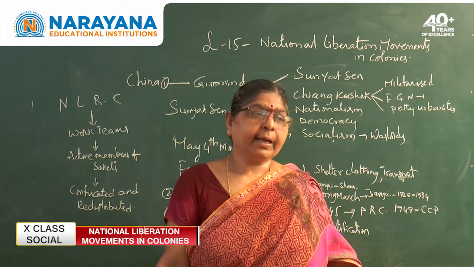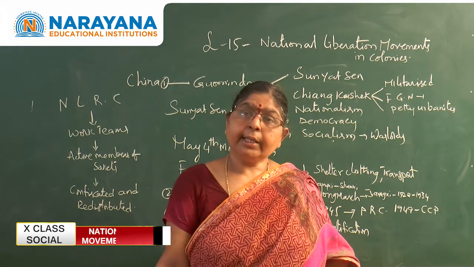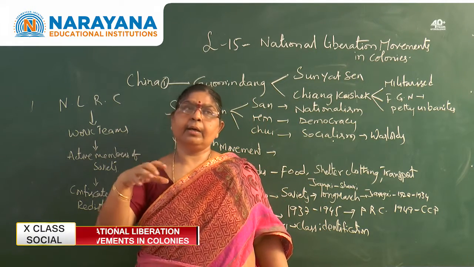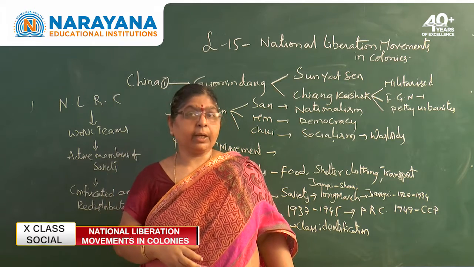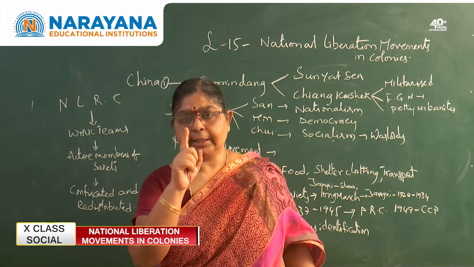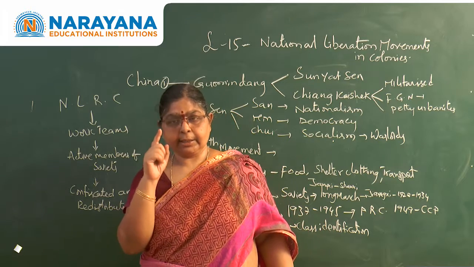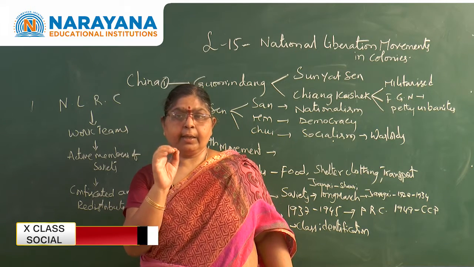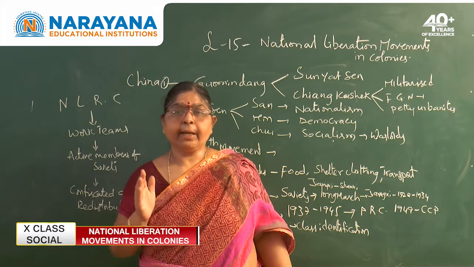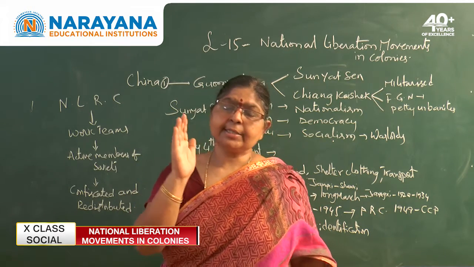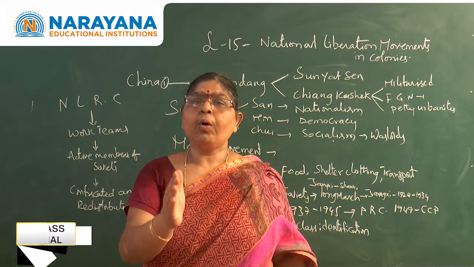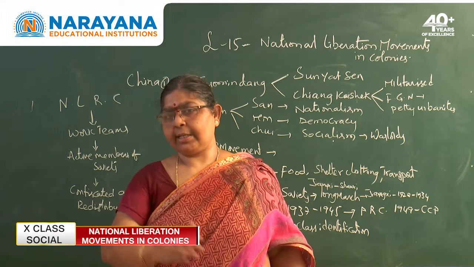And here, in the whole world itself, there was one more danger. What is the danger? The Second World War began in 1939. Just before the Second World War, Japan became one more imperialistic country and started demanding more and more colonies for itself.